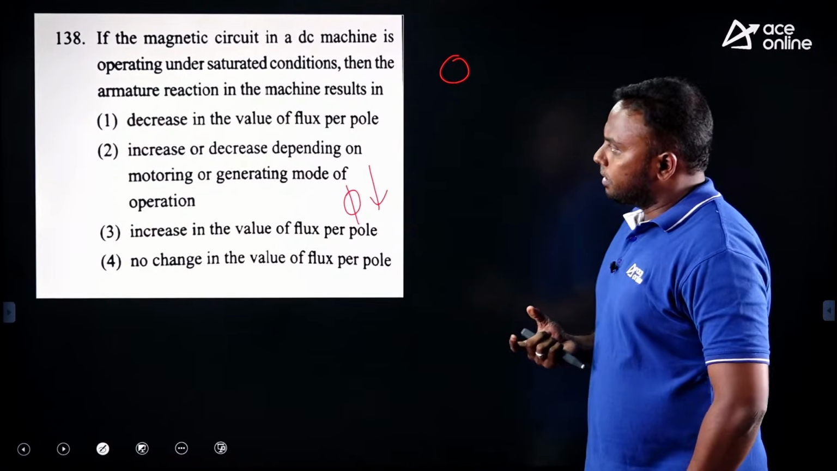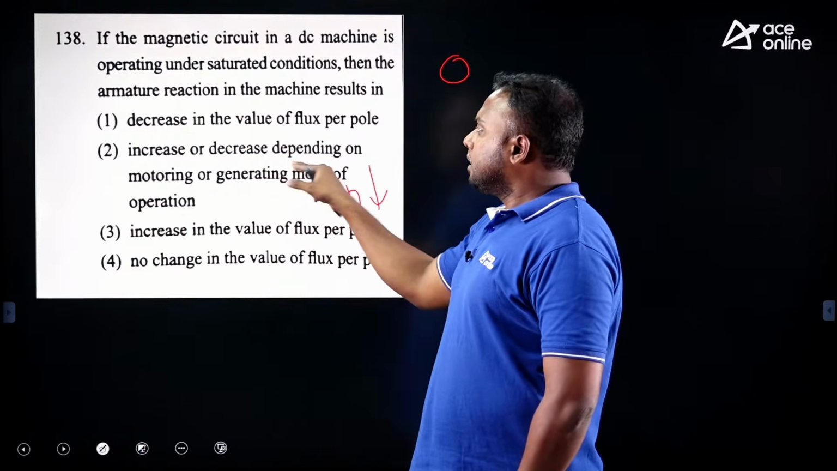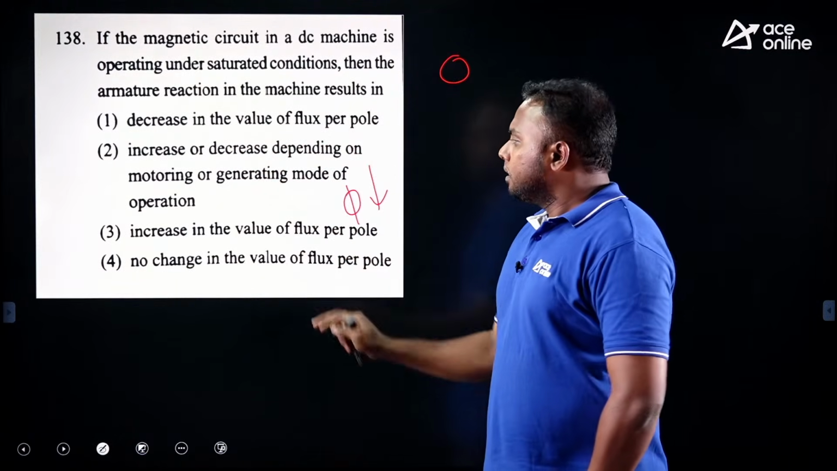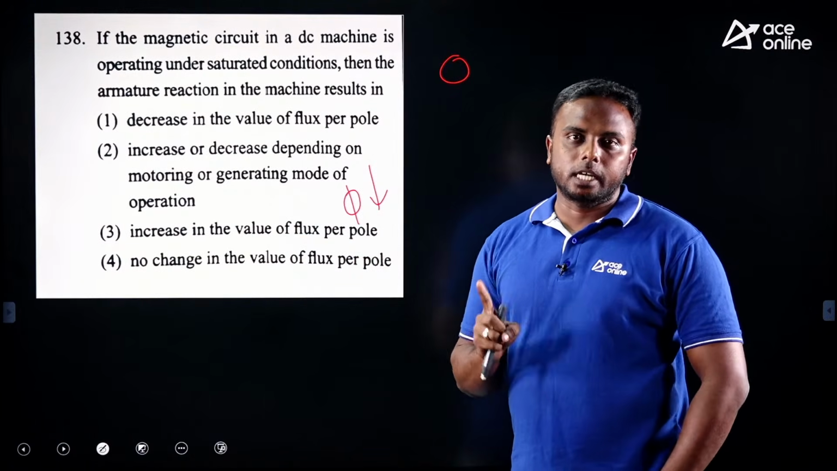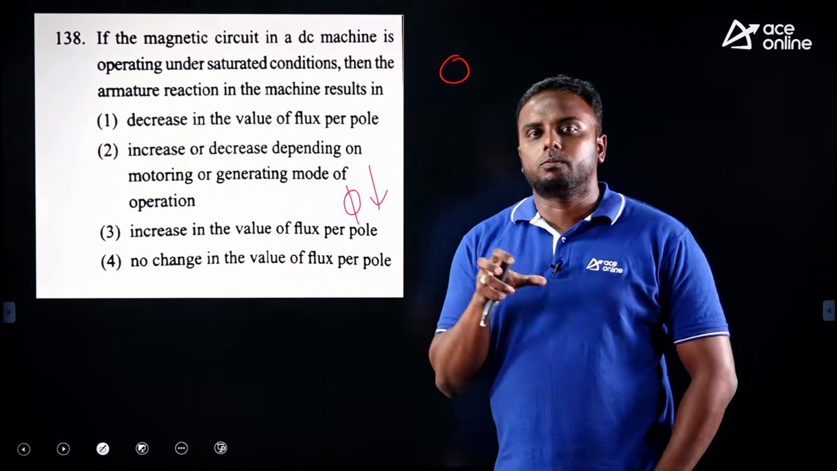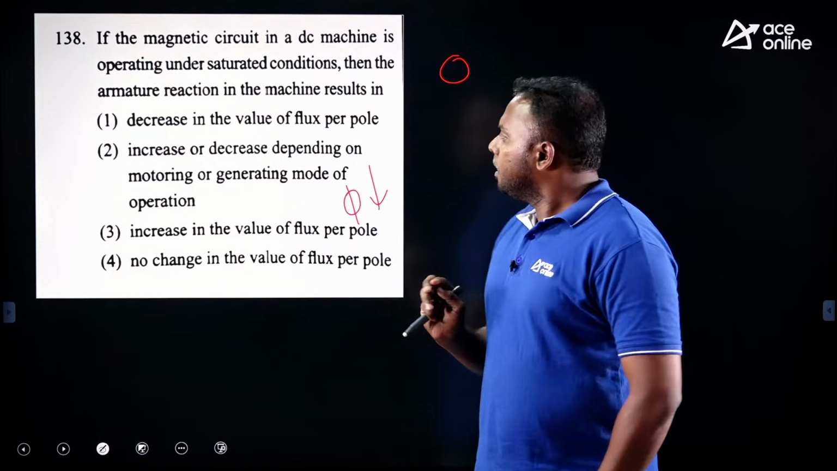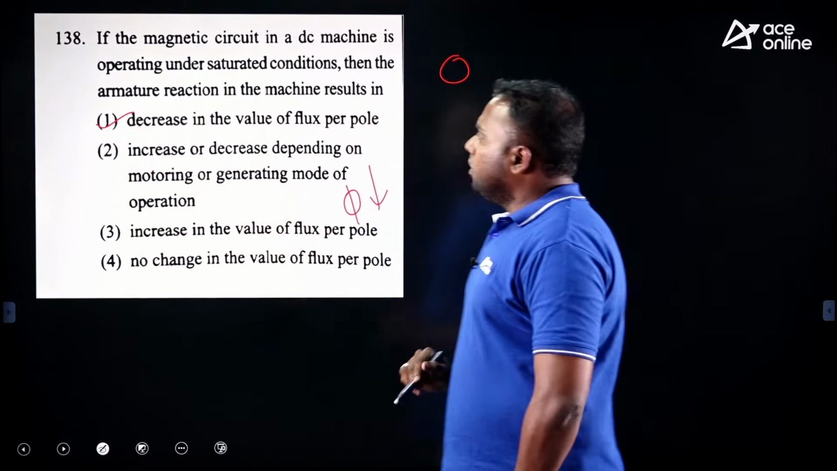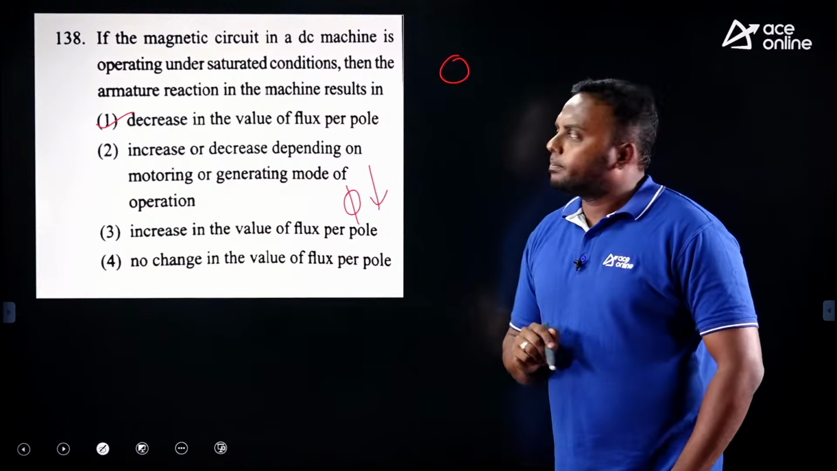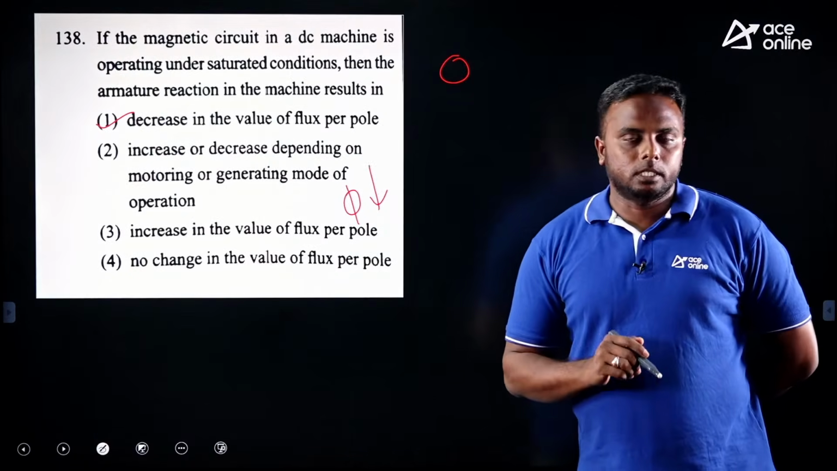But if you see the options here: results in decrease in the value of flux per pole, increase or decrease depending on generator or motor, increase in value of flux, no change in flux. So due to armature reaction, definitely the flux per pole is reduced a little bit, some 1%, 2%, 3%. That may be generator or motor, anything. That's why decrease in the value of flux per pole is correct. Okay, next. So these are the questions from DC machines.